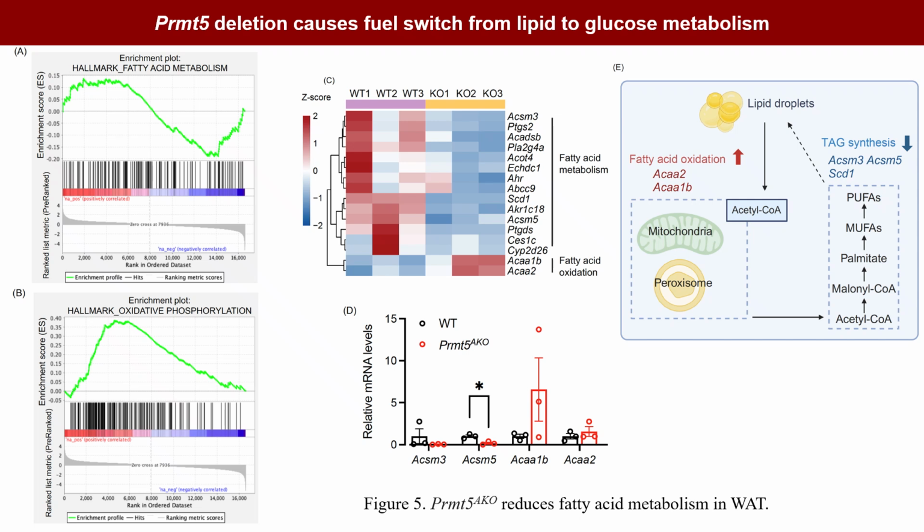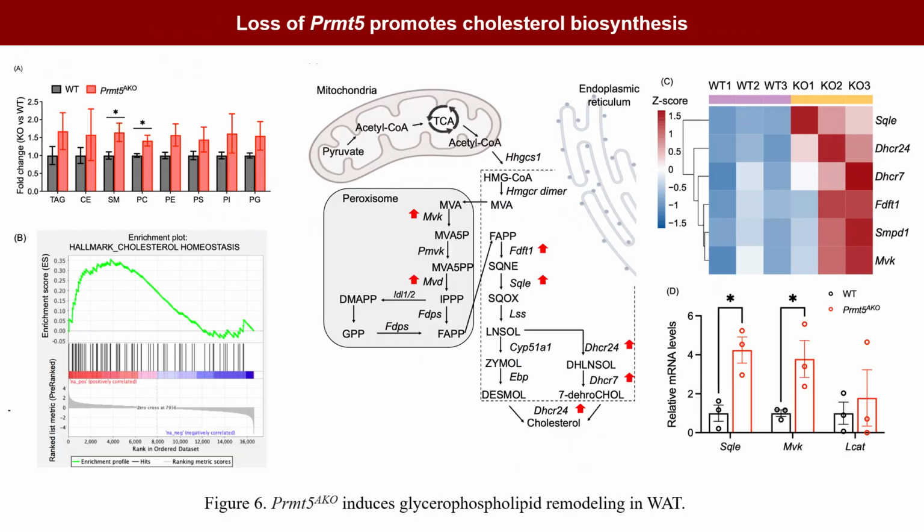In contrast, differentially expressed genes enriched in oxidative phosphorylation pathway showed a trend of being mostly upregulated. Our findings suggest that the loss of PRMT5 inhibits lipid transport and biosynthesis while promoting lipid oxidation. To understand how alterations in lipid metabolic gene expression affect lipid composition, we conducted a mass spectrometry-based lipidomics analysis and found significant increases in the contents of PC and SM.